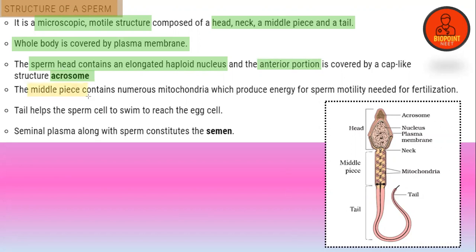The middle piece contains numerous mitochondria, which produce the energy needed for the motility of the sperms. The tail helps in the swimming of the sperm through the female reproductive tract. The seminal plasma along with the sperm constitutes the semen, which is a white, fluidy, alkaline secretion containing the male gamete.